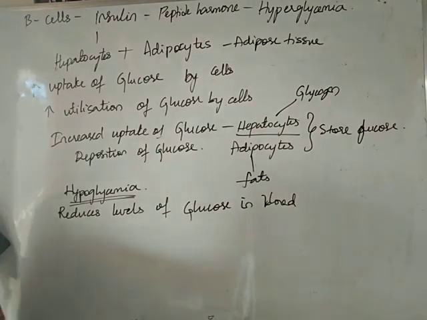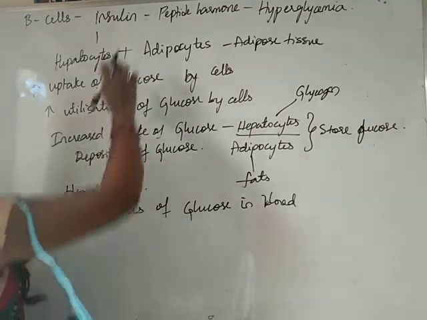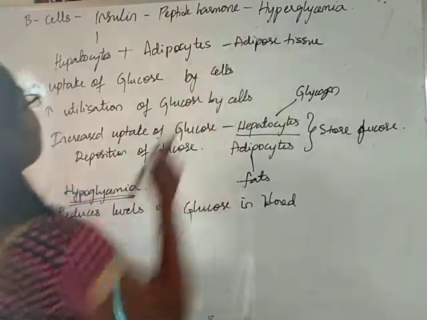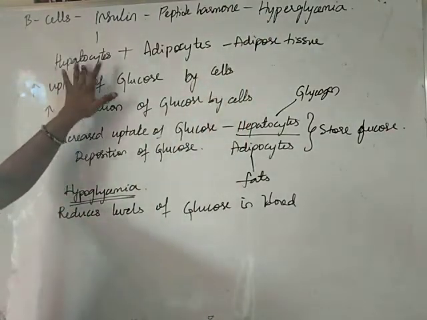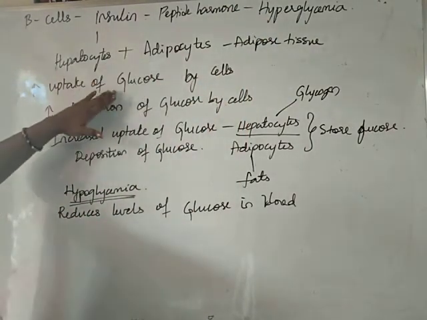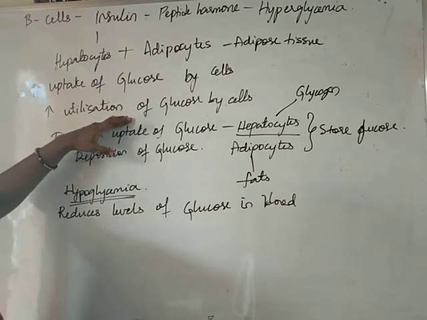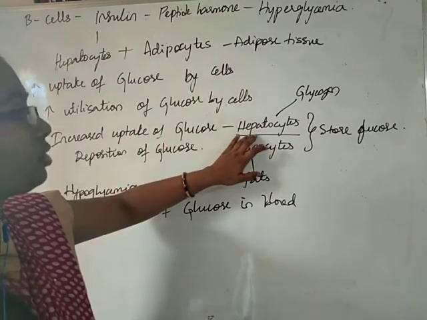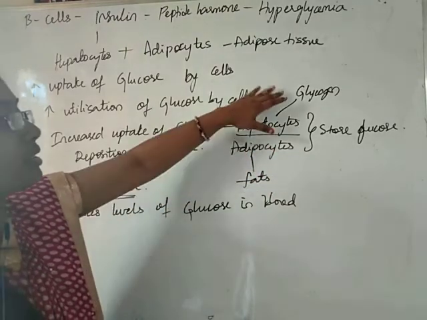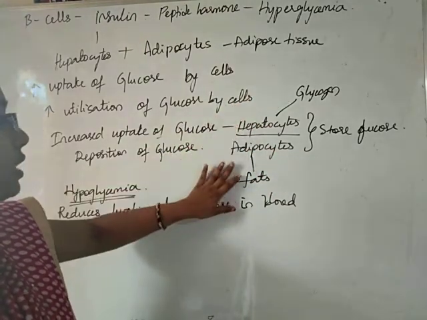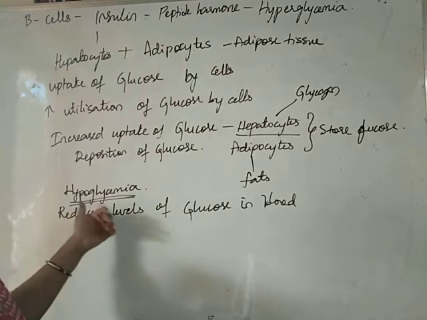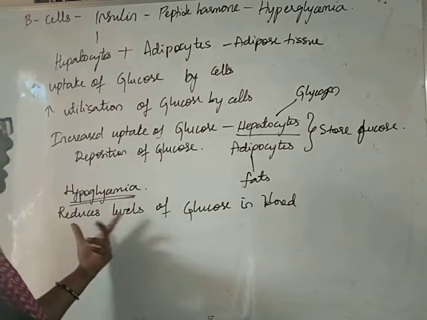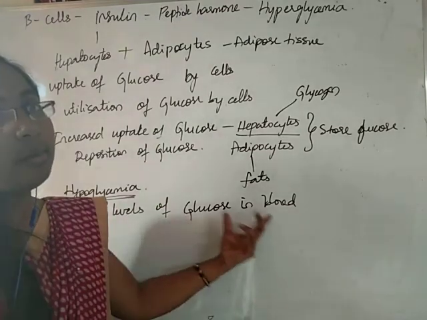Okay. This is regarding insulin. It is a peptide hormone produced during hyperglycemia, which acts on hepatocytes and adipocytes and increases the uptake and utilization of glucose by the cells. It causes an increase in the uptake of glucose and deposition of glucose in the hepatocytes as glycogen, and in the adipocytes as fats. In that way, it causes hypoglycemia. That means it reduces the levels of glucose in the blood.